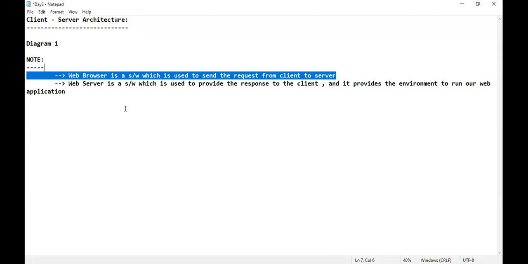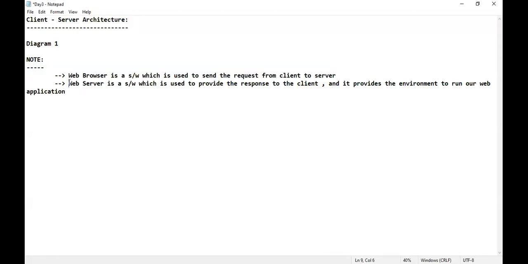Guys, never ever by heart. Is that clear? Next, web server is a software. Look at the diagram. Web server is a software which is used to provide the response to the client, as well as it provides the environment to run our web application. Is that clear? Shall I proceed further? If it is clear, I will proceed further.